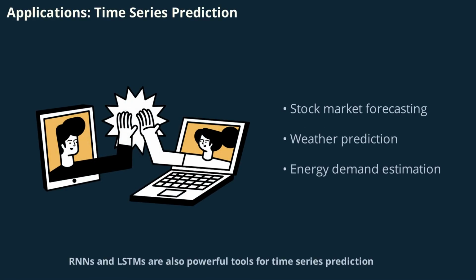RNNs and LSTMs are also powerful tools for time series prediction. They're used to forecast stock prices, predict weather patterns, and estimate energy demand. By analyzing past trends and learning from historical data, these networks can make accurate predictions about future events. Their ability to handle sequential data makes them essential for any application where timing and order matter.